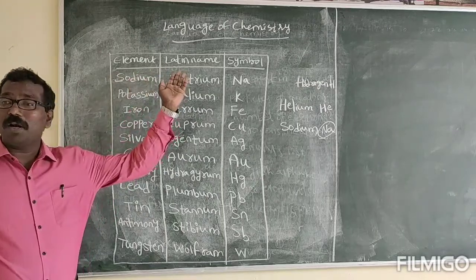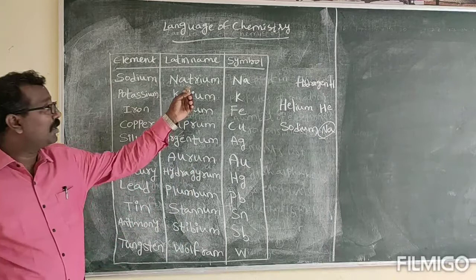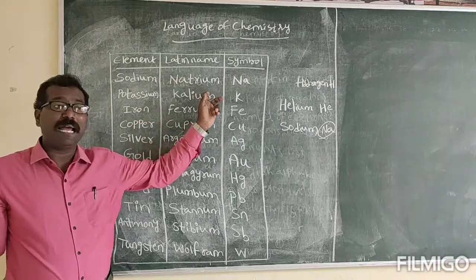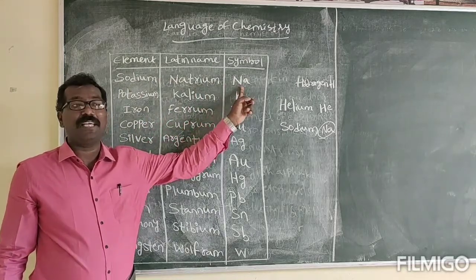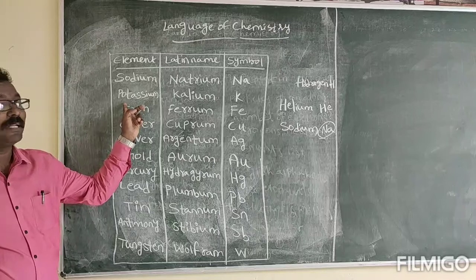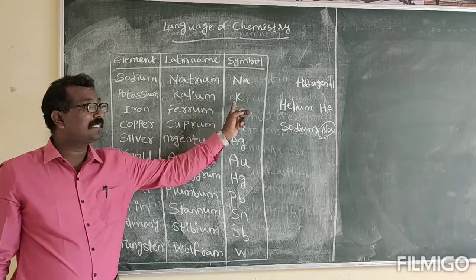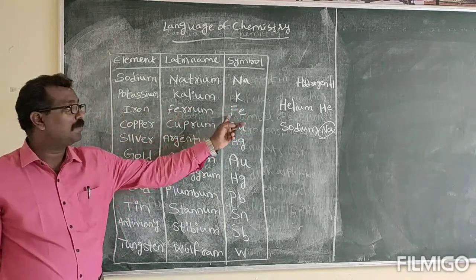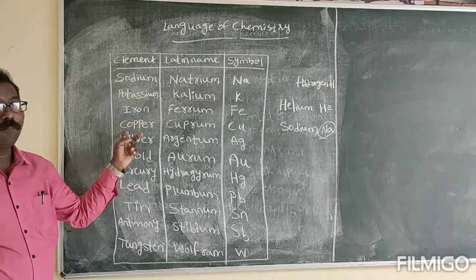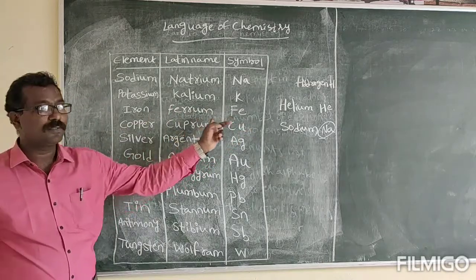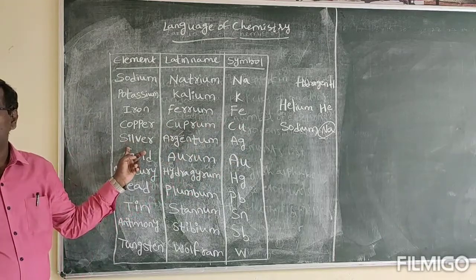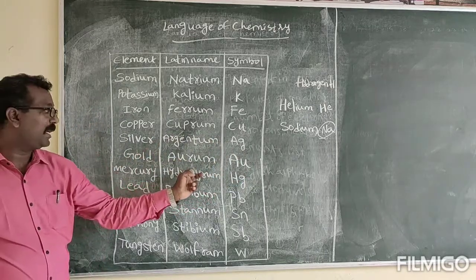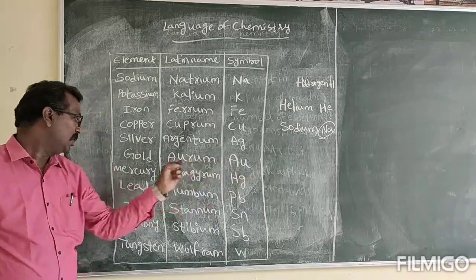Some of the symbols of elements are given based upon their Latin names. Sodium, Latin name natrium, and the symbol is Na. Potassium, Latin name kalium, the symbol is K. Iron, Latin name ferrum, the symbol is Fe. Copper, Latin name cuprum, Cu. Silver, Latin name argentum, Ag. Gold, Latin name aurum, Au.